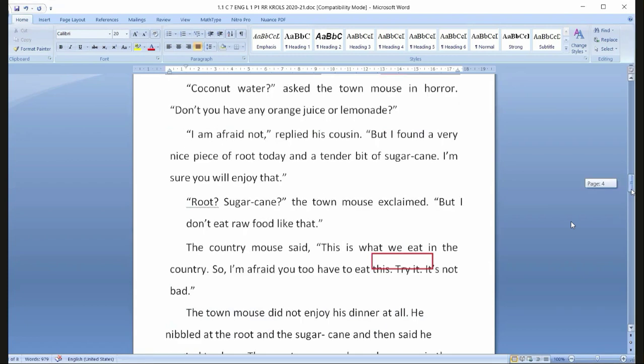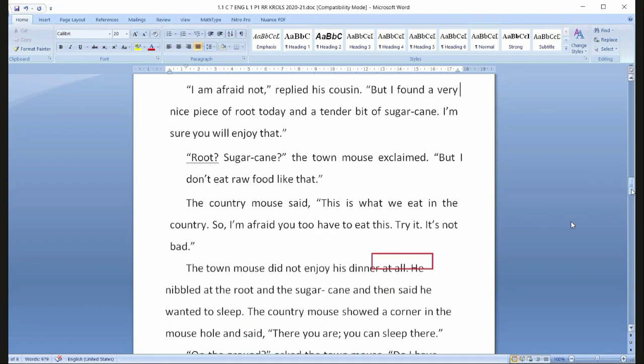Raw food. You also sometimes take raw food when your mother cuts all the pieces of vegetables to cook. When your mother cuts the pieces of vegetables to cook, you will have them now and then. Like tomato, you will have raw. Ladies' fingers, you will have raw.